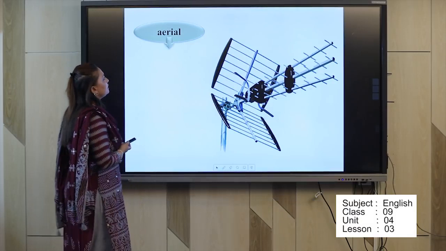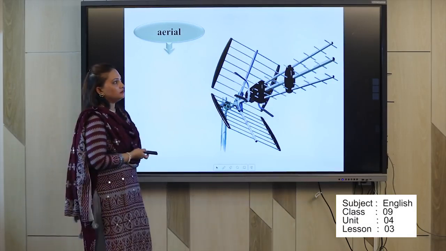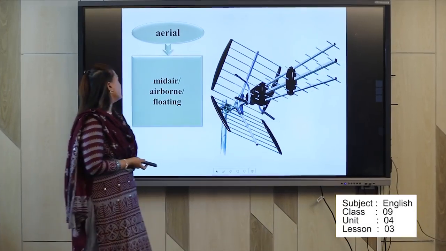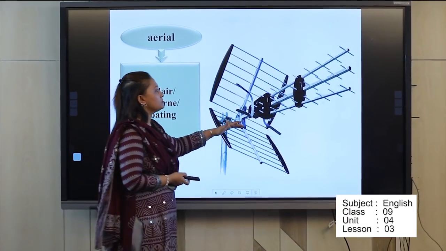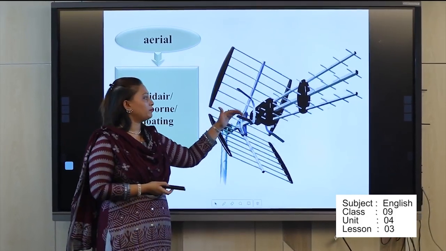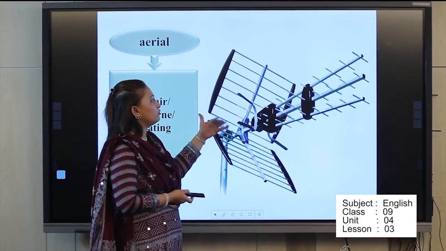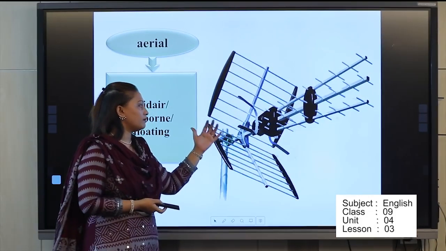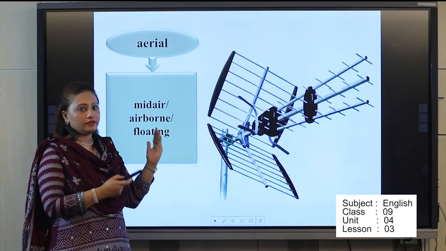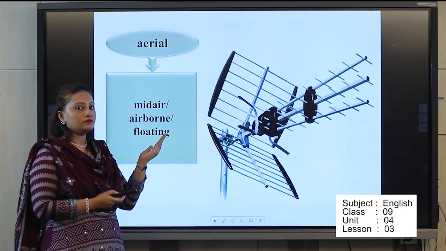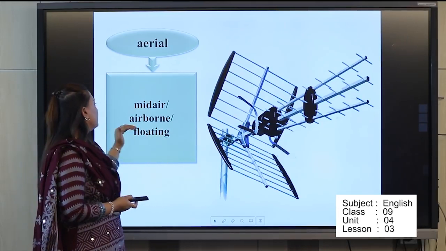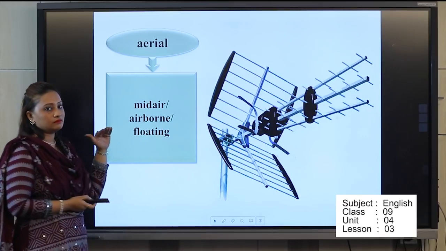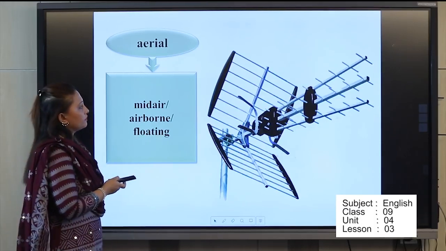Okay. So this is another word. Please mark it in your book. Aerial. Aerial means airborne, floating. That means here you can see a picture. Through the picture, you can understand what the meaning of aerial is. That means something is not in an accurate position. It's actually in landscape. Okay. That means the word meaning is mid-air, airborne, or floating. That is not fixed actually.